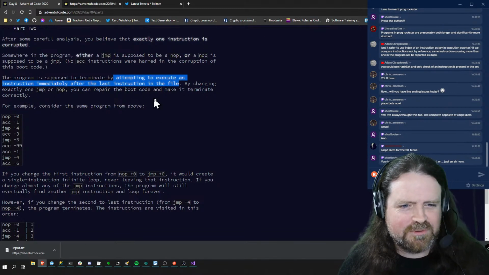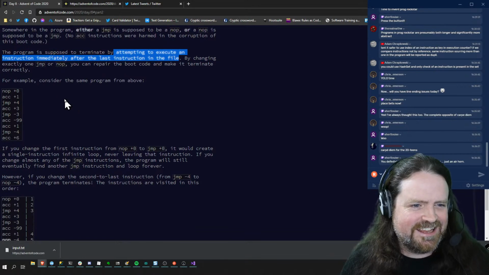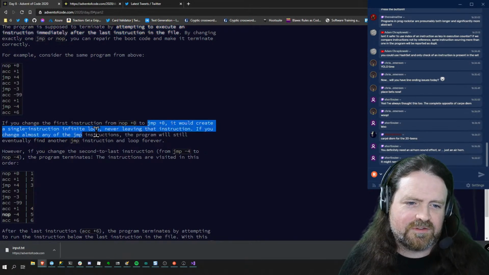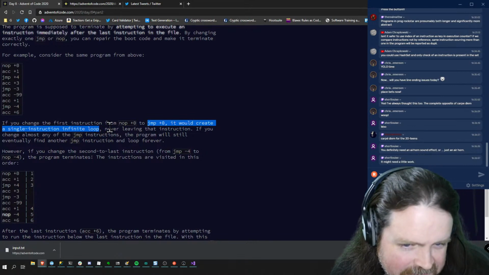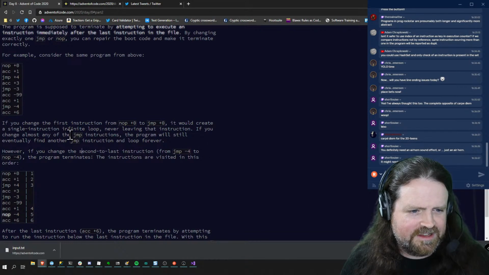Changing exactly one jump or NOP, you can repair the boot code and make it terminate correctly. For example, consider, yep, that's fine. A jump plus 0 would create a single instruction infinite loop. I told you that's what would happen. If you change almost any of the jump instructions, the program will still eventually find another jump instruction.